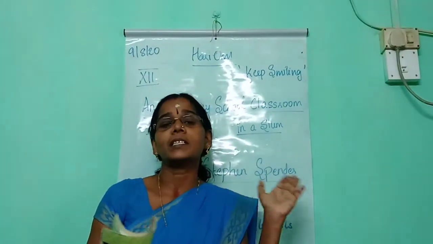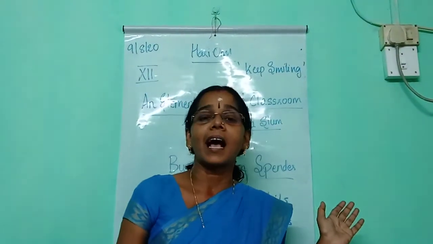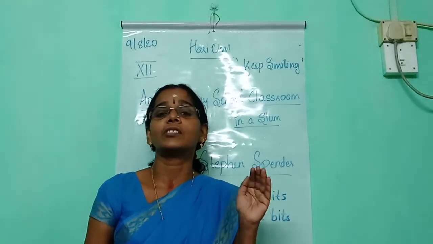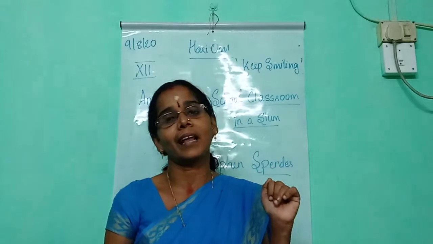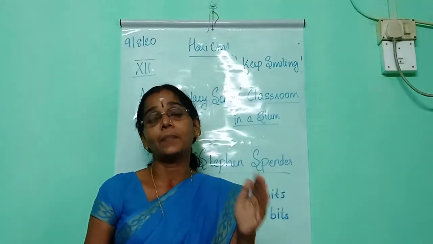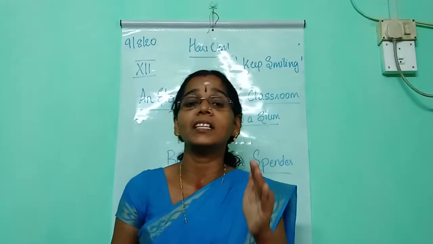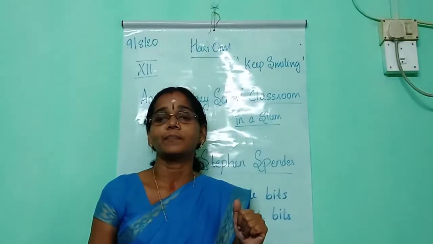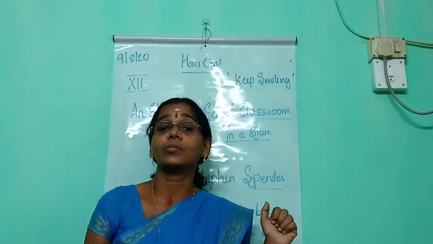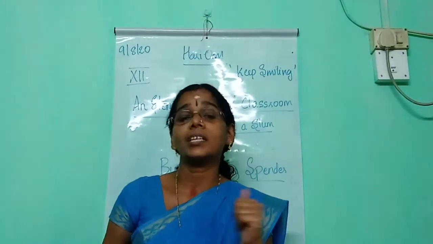This poem is written by Stephen Spender. He was an English poet and essayist. He has written this poem based on the theme of social injustice and class inequalities. Through this poem, he attacks the people who are trying to exploit the weaker section of society. In the first stanza, we have seen the pathetic conditions of the students who are sitting in the classroom.